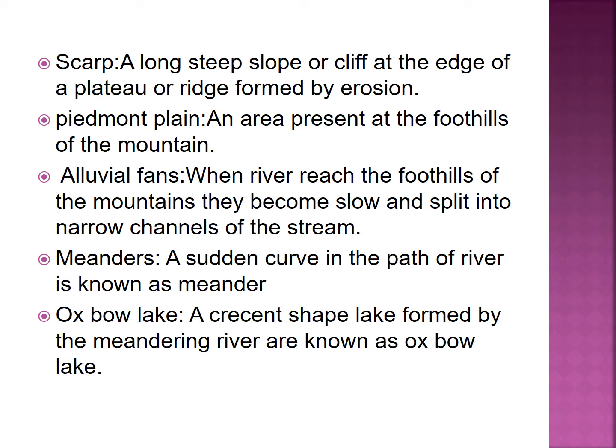Meanders, a sudden curve in the path of a river, or when a river takes a zigzag shape, is known as meander. These terms you have also learned in class 7th, in the chapter The Work of a River. Oxbow Lake, a crescent-shaped lake formed by a meandering river, is known as Oxbow Lake.